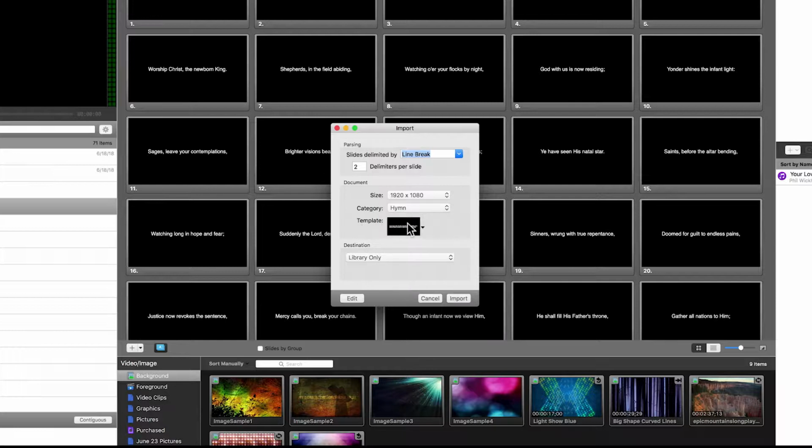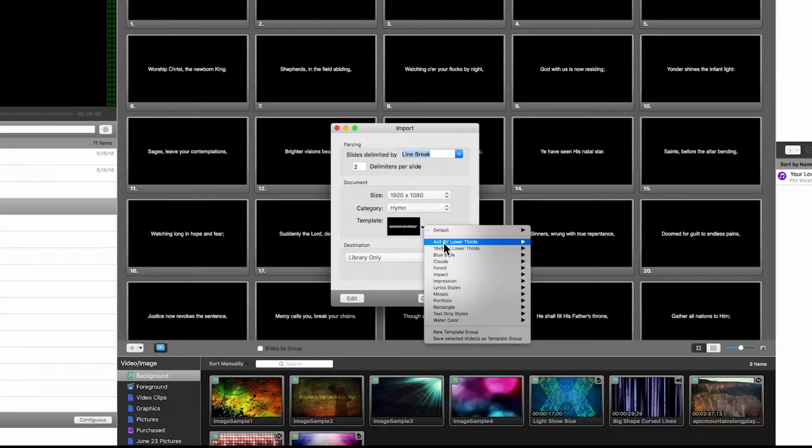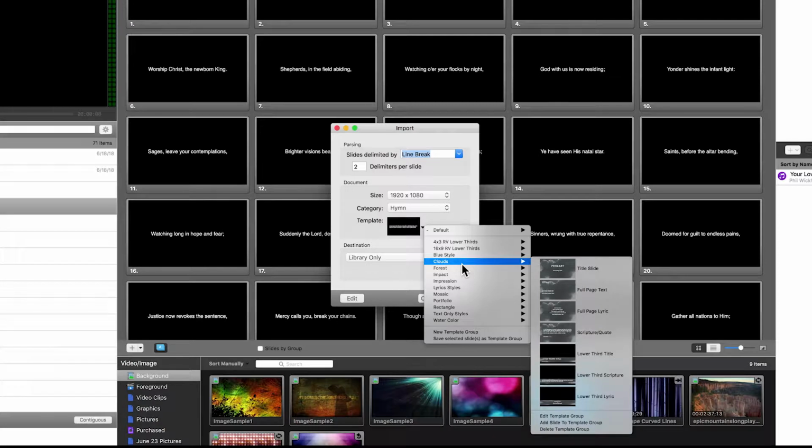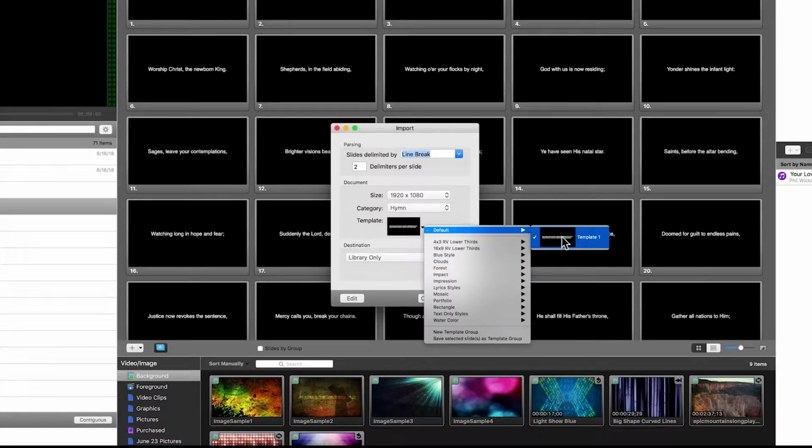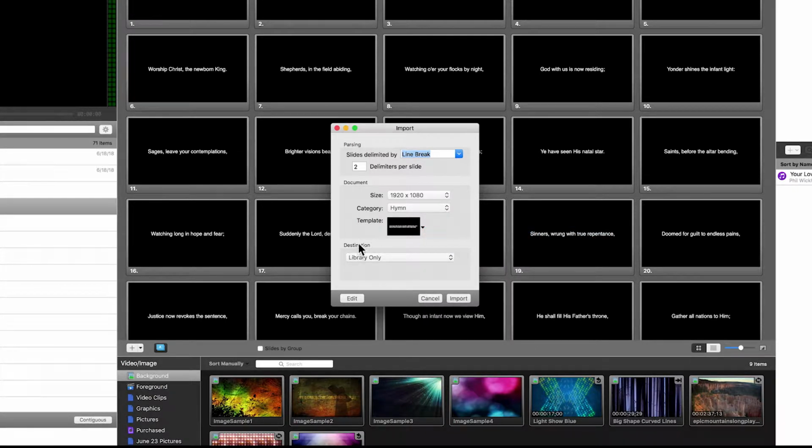And of course, you can change the template by clicking on that down arrow and going with one of their pre-made templates or staying with the default. And I would say most of the time you're going to stay with the default if you're a ProPresenter operator for Saddleback Church. Now the destination of this document will end up in the library unless you want to change that to something else, but leave it on library only and then click on the edit button.